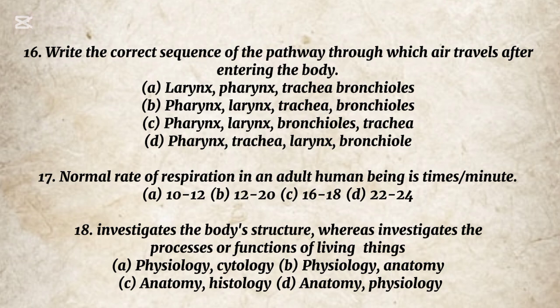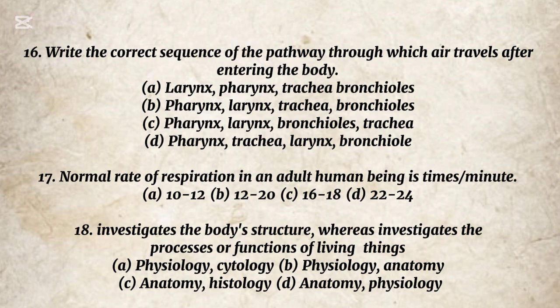17. Normal rate of respiration in an adult human being is _____ times/minute. A. 10 to 12. B. 12 to 20. C. 16 to 18. D. 22 to 24.